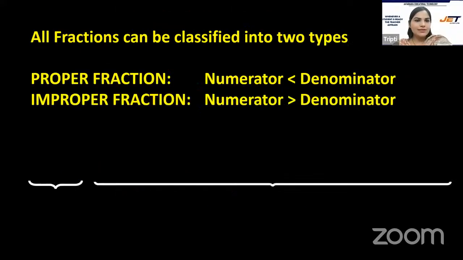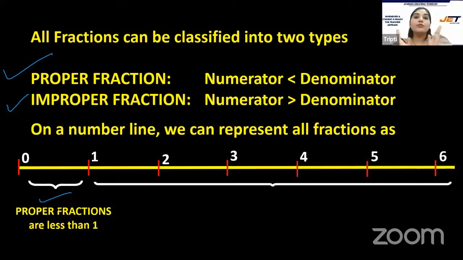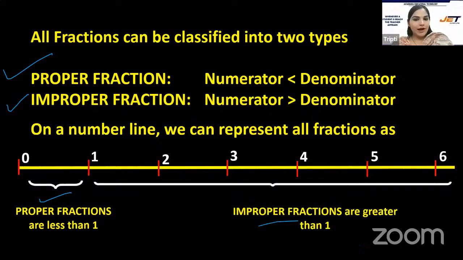Now, one more thing we are going to do is, all fractions can be classified into 2 types: proper fractions and improper fractions. If I talk about proper fractions, the numerator is less than the denominator. If I talk about improper fractions, the numerator is greater than the denominator. And on the number line, how do we represent fractions? Fractions which are less than 1 are proper fractions, wherein the numerator is less than the denominator. And after 1, they are the improper fractions, which are greater than 1. You saw that picture? 4 in one square and 1 in the other. That is more than 1.